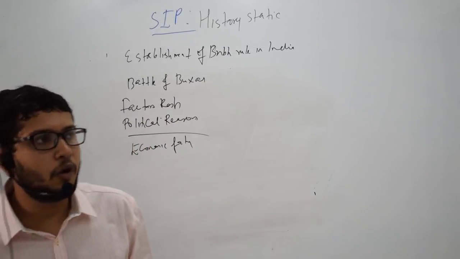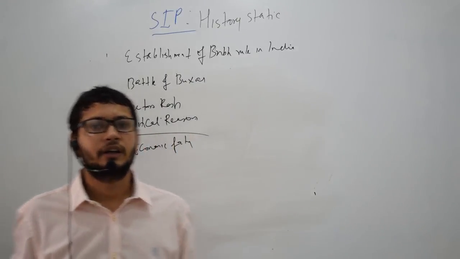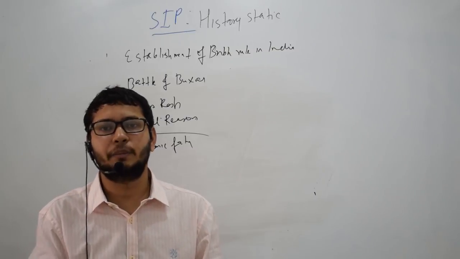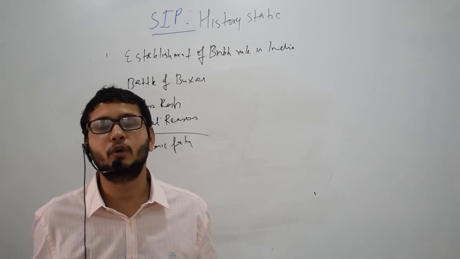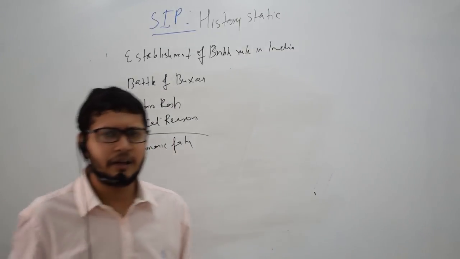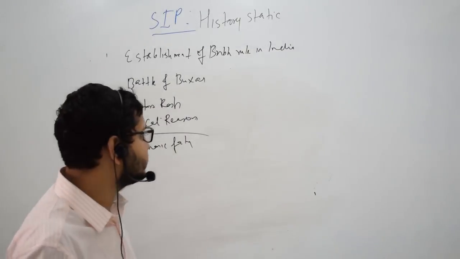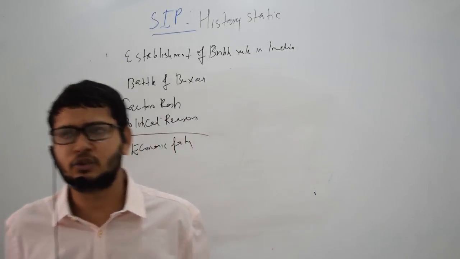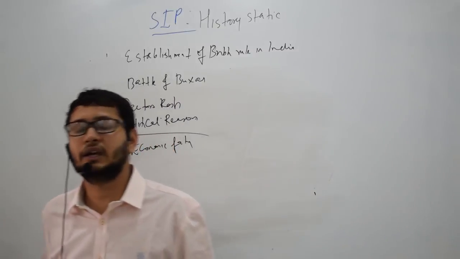And what happened in the war? In this war, the combined forces of the Nawab of Bengal, the Nawab of Awadh and the Mughal Emperor were defeated fiercely by the East India Company forces, and this was a direct battle. There was no treachery, no intrigues.